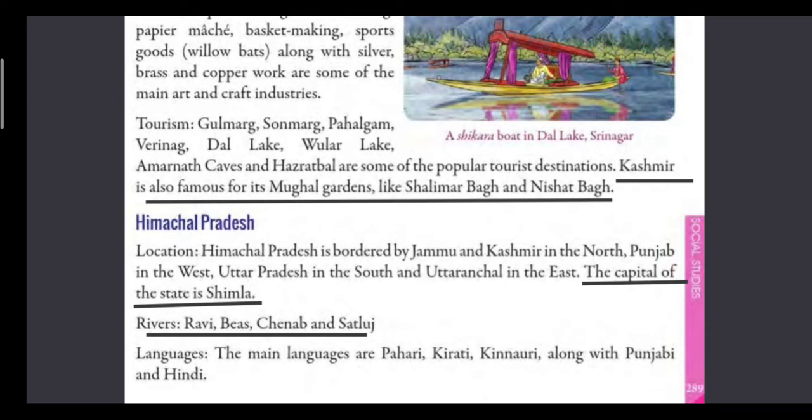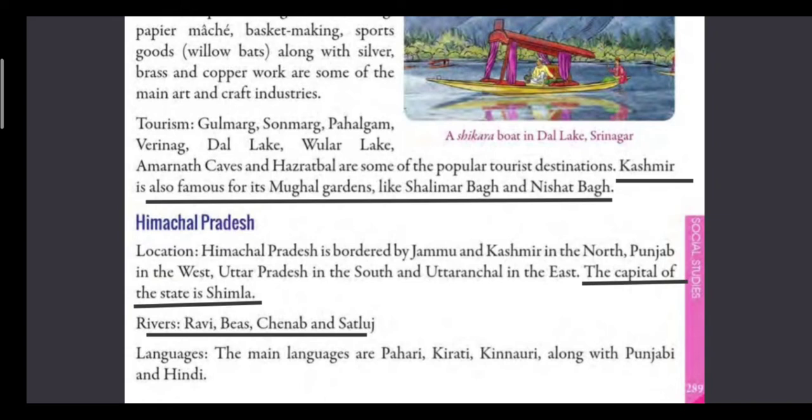So, in the previous session, we read about a very beautiful state, Jammu and Kashmir, and today we will also read about some very beautiful states of India. So, let us continue reading the chapter. Today we will read about Himachal Pradesh and Uttarakhand. So, firstly, let us read about Himachal Pradesh.